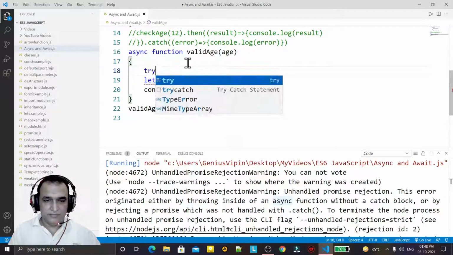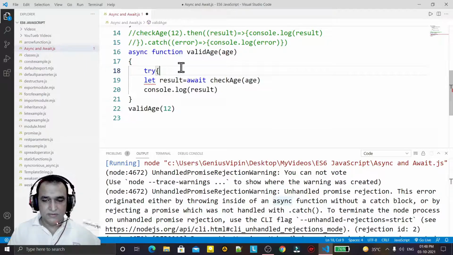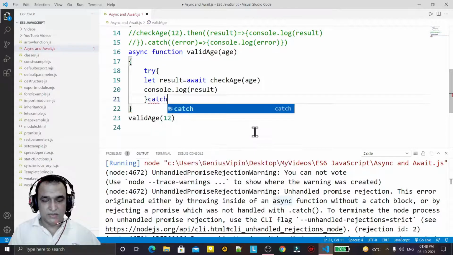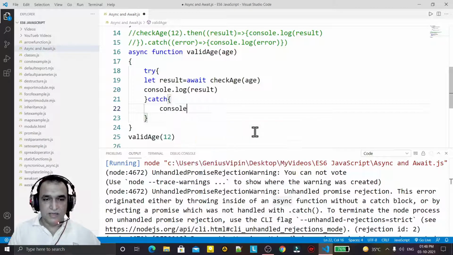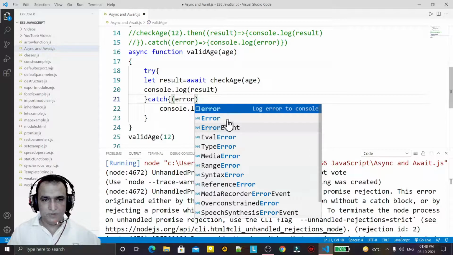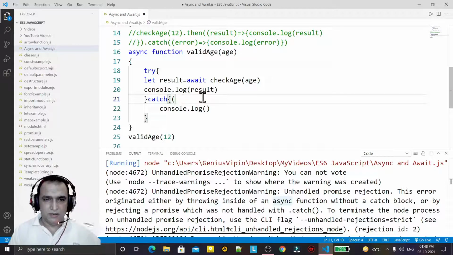I say try, and under this try I have to put my code, and here I have to use a catch, and under this I can now display the error that will come here. I say error, or I can display my own value here.